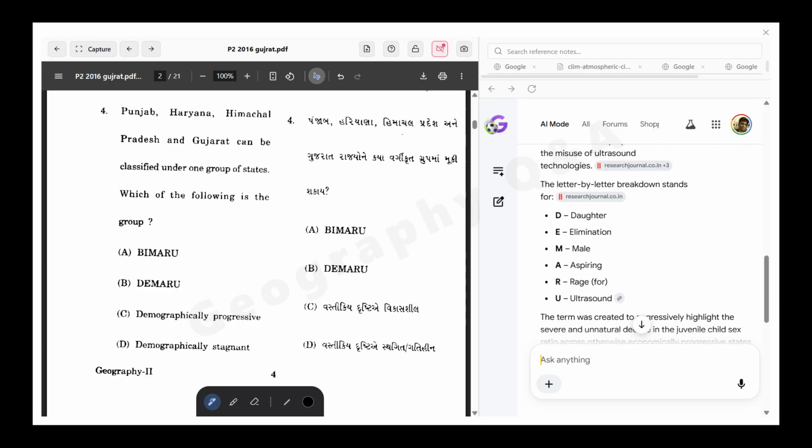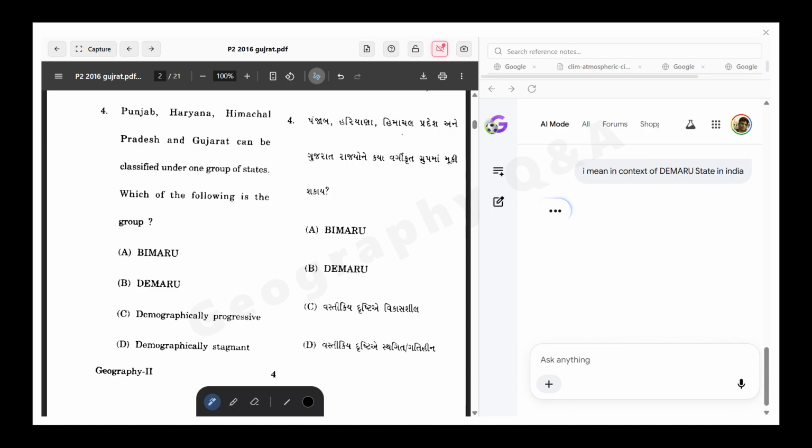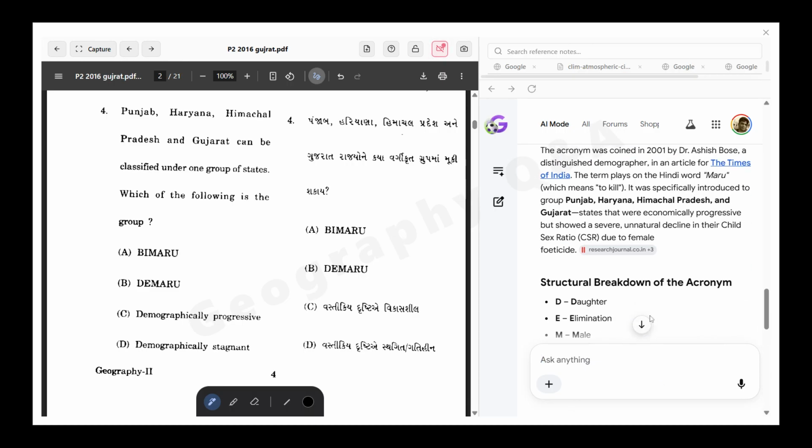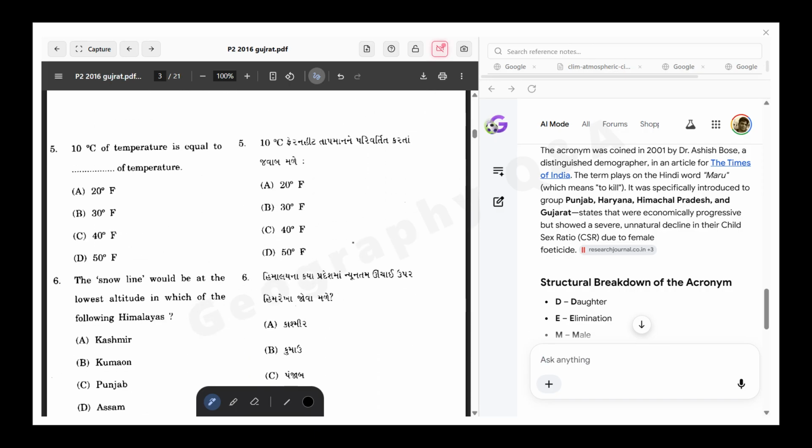Demaru states in the Indian context specifically refer to the group of Punjab, Haryana, Himachal Pradesh, and Gujarat, which were economically progressive but showed a severe unnatural decline in their child sex ratio. Right, so that's why they are called Demaru states.